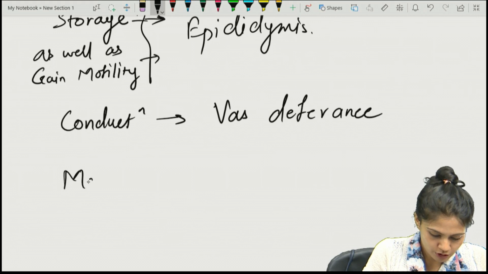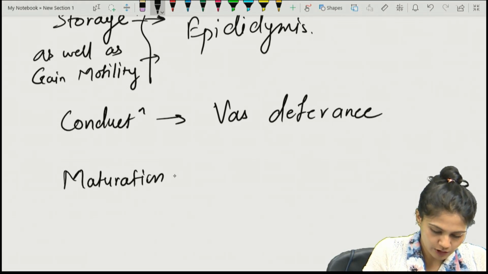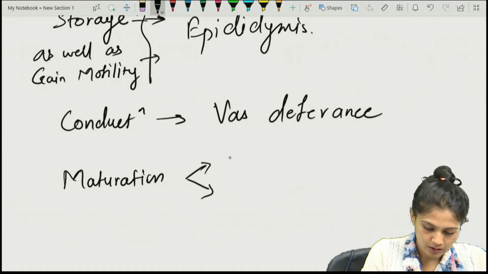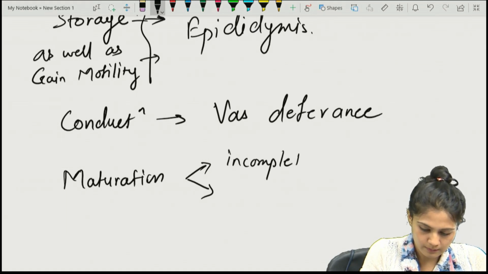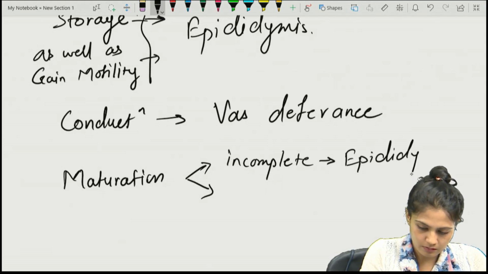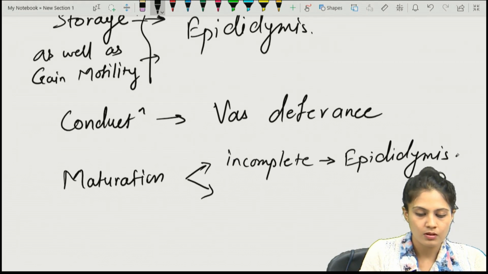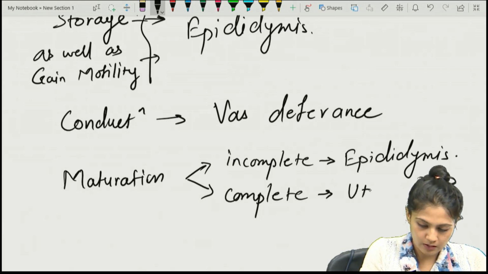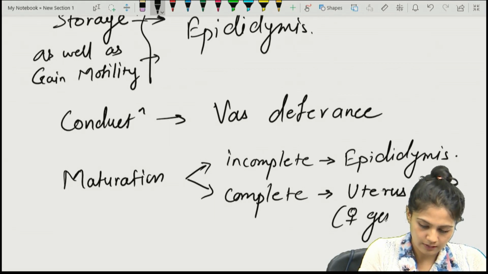What about the maturation? They attain maturation in both the male and female genital tracts. Incomplete maturation occurs in the epididymis, and the complete maturation occurs in the uterus, or female genital tract.